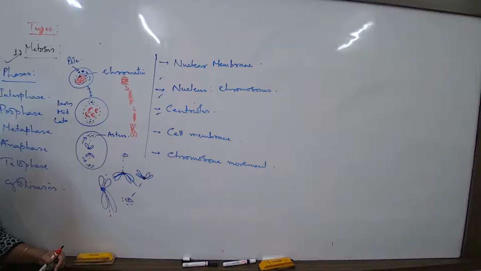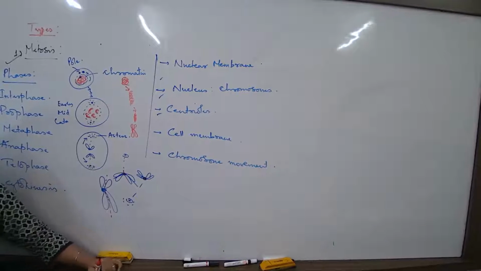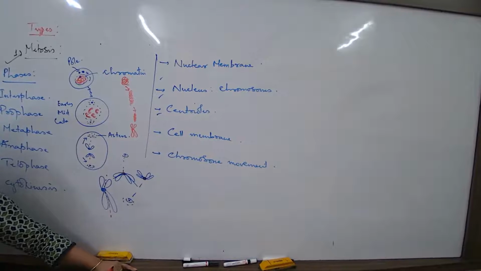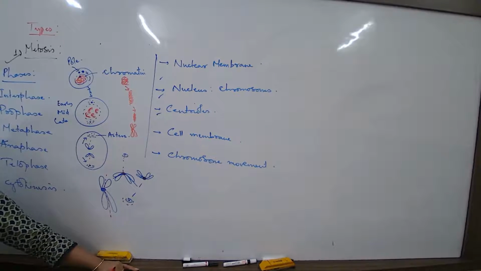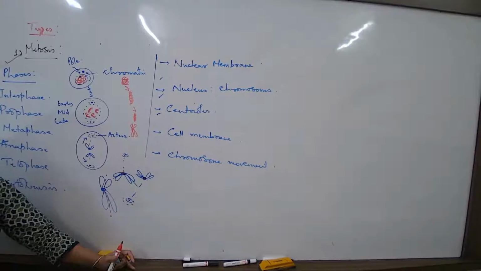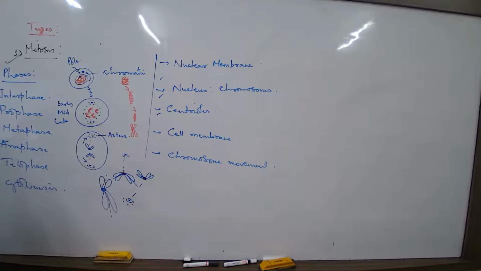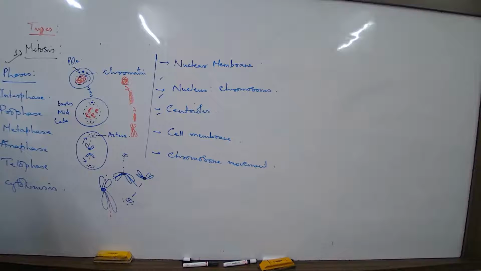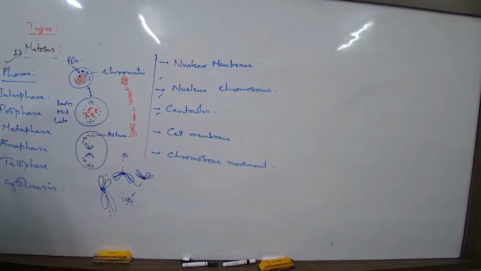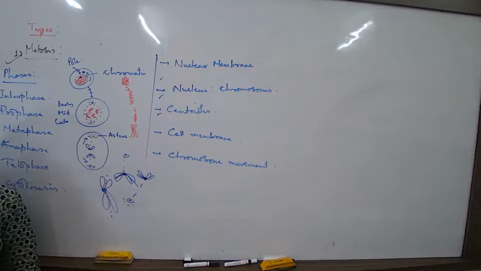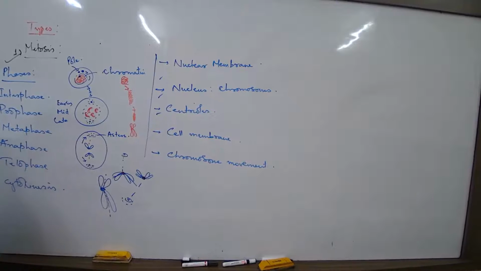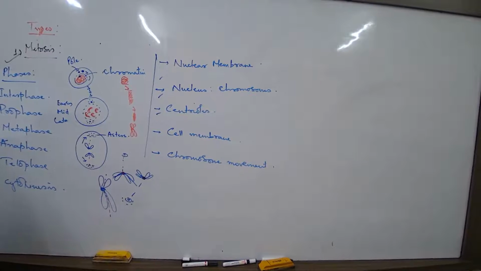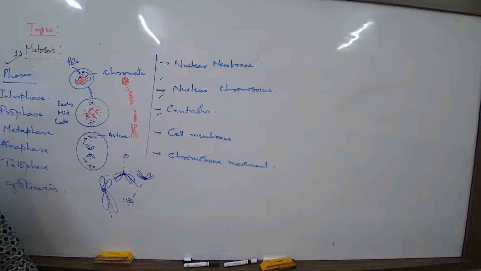So what are some of the changes we have come across from the metaphase to the anaphase? When we talk about metaphase, yes, the cell is spherical, the nuclear membrane is not there, the spindle basket is fully formed, the spindle threads arising from the centriole are touching the centromere, and by the time the cell is getting mature to enter into the process of anaphase, this is what is happening.